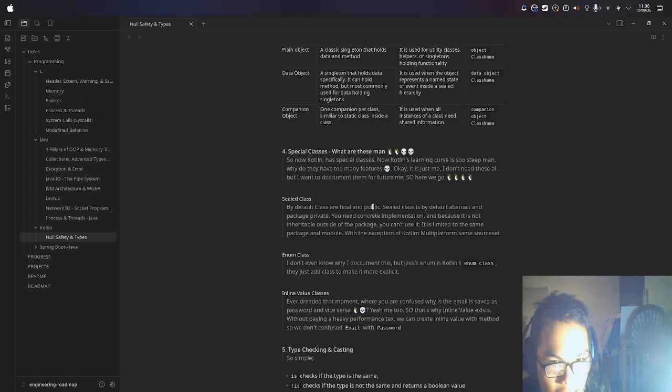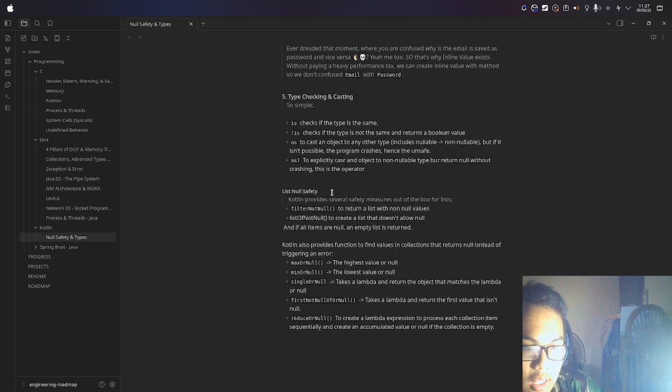The first special class is sealed class. By default, classes are final and public. Sealed class is by default abstract and package private. You need a concrete implementation, and because it is not inheritable outside of the package, you cannot use it directly. It is limited to the same package and module, with the exception of Kotlin multiplatform, where it is the same source set.